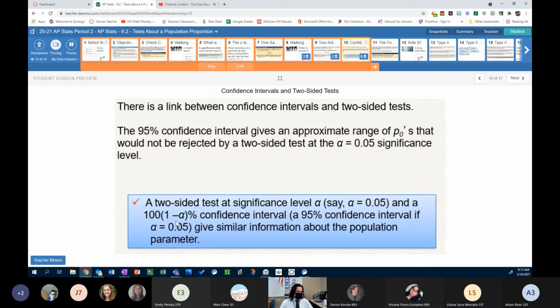And a 100 times 1 minus alpha percent confidence interval, 95% confidence interval if alpha equals 0.05, gives similar information about the population parameter, meaning that everything inside the confidence interval tells us plausible values for the true parameter. Don't get too caught up in this. Really, it's just to make a note that there's a connection between the confidence interval and significance level when you're dealing with two-sided tests.